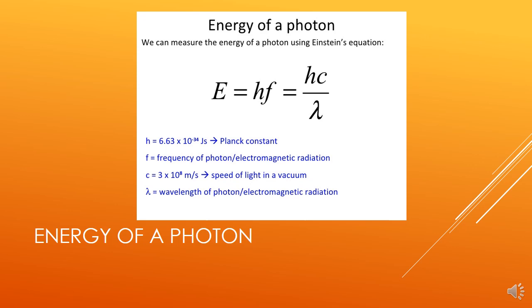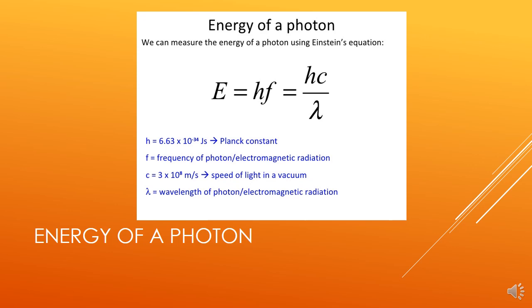Or the second formula, E is equal to hc over lambda, is saying that the energy of a photon is proportional to the speed of light divided by the wavelength. So h is something called Planck's constant, 6.63 times 10 to the negative 34 joule seconds.